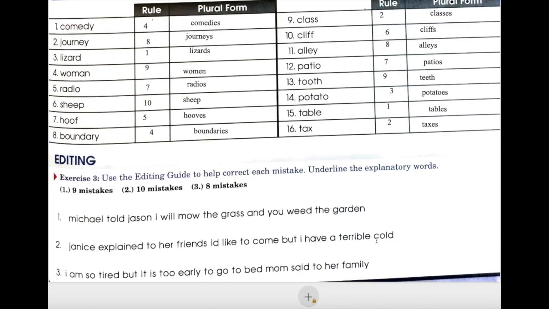All right, exercise 3, use the editing guide to help correct each mistake. Underline the explanatory words. Number 1, Michael told Jason, I will mow the grass and you weed the garden. Underline your explanatory words first. I'm going to make that look a little better. All right, let's put quotation marks around what is being said.